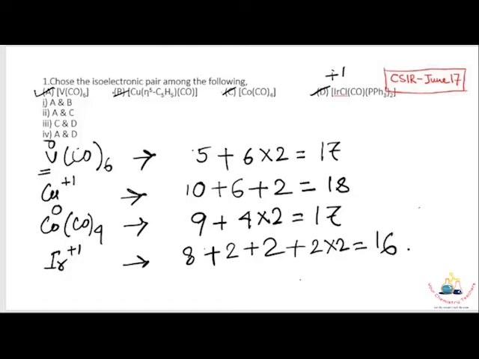So among these 4 complexes, the vanadium complex is 17 electrons and the cobalt complex is 17 electrons. That is, complex A and complex C are isoelectronic. So the answer is 2, that is A and C.